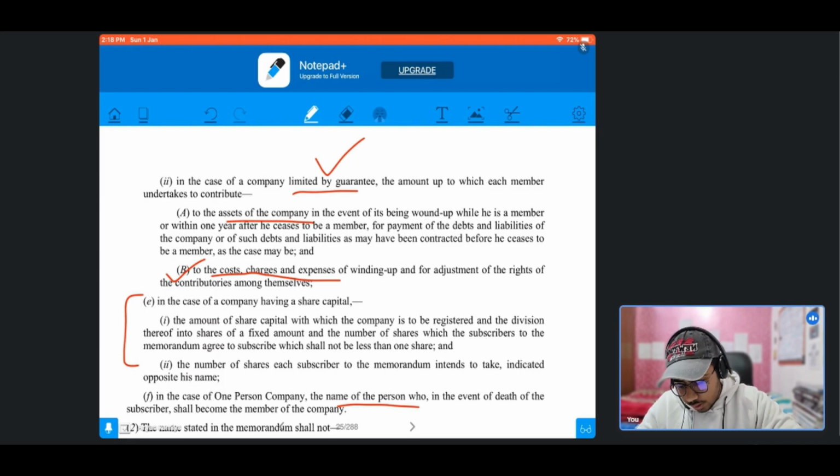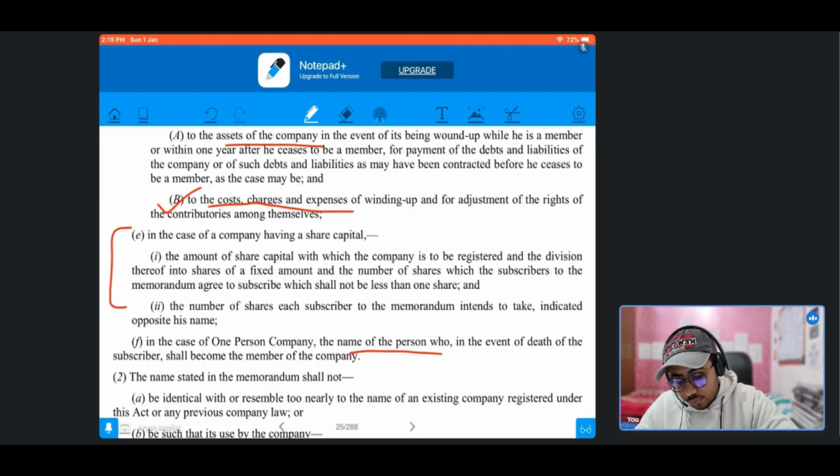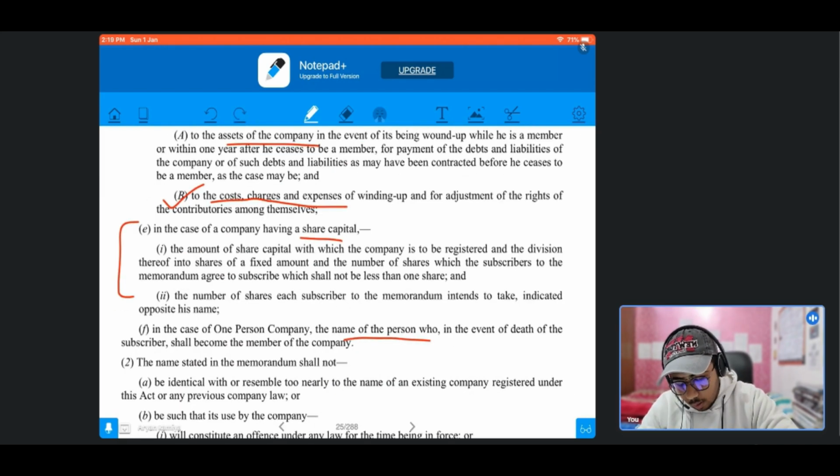Now our next clause is capital clause. In the case of a company having a share capital, the amount of share capital with which the company is to be registered and the division thereof into shares of fixed amount and the number of shares each subscriber to the memorandum intends to take indicated about its name.